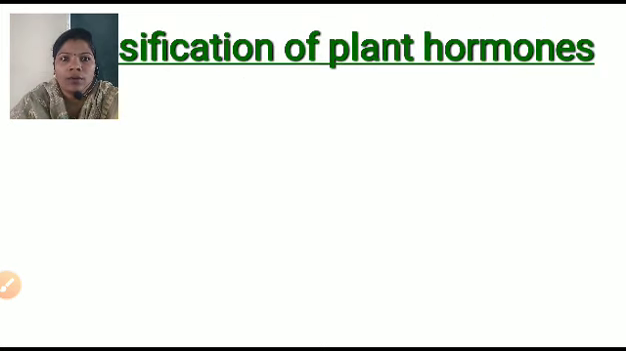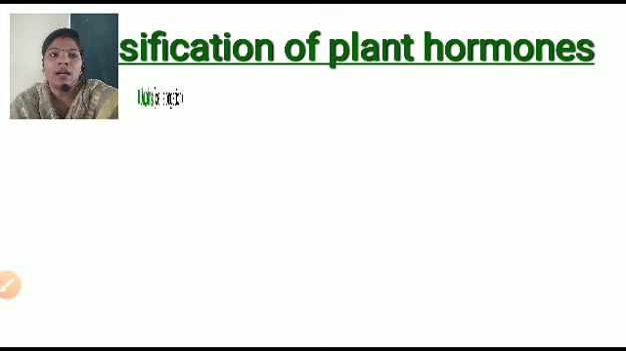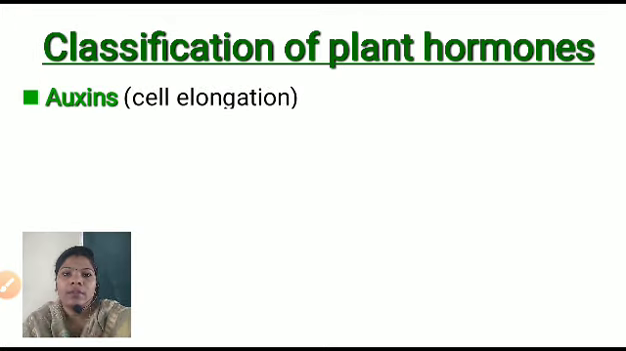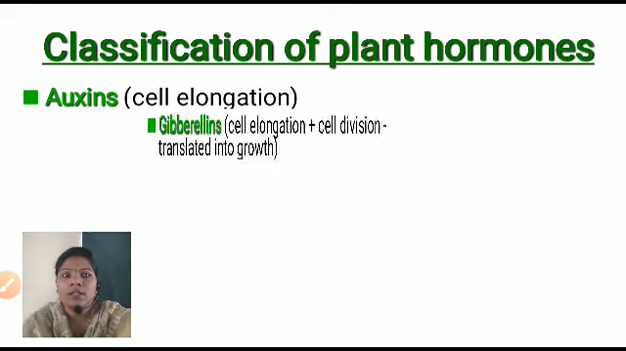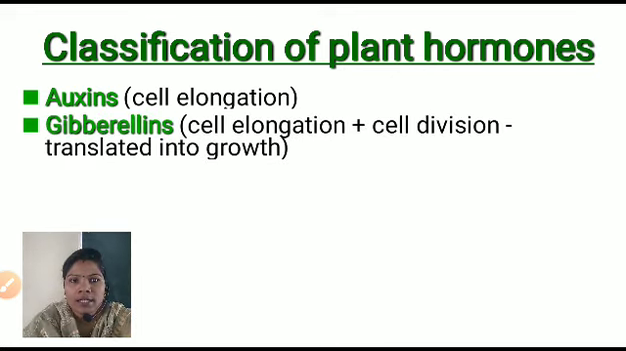Next we are going to learn the classification of the plant hormones. The classification is according to the function of the chemical compounds. First is the auxins, which are mostly useful for cell elongation. Next is gibberellins. This is useful for cell elongation plus cell division, translated into growth.